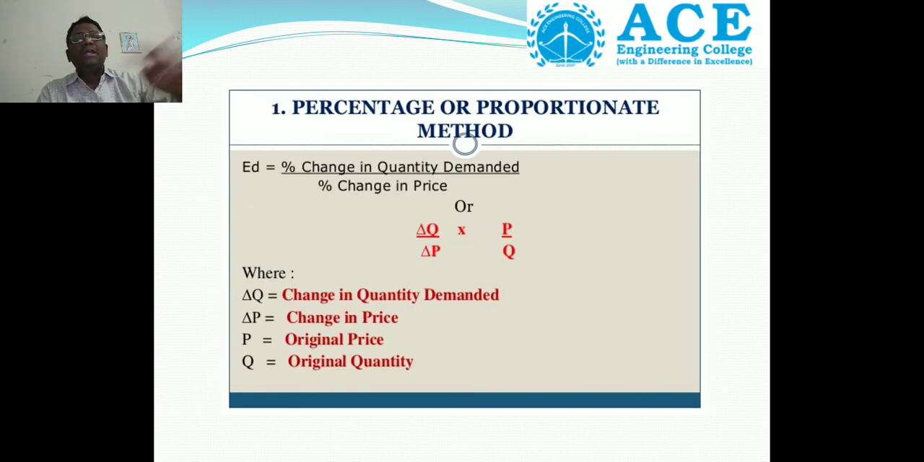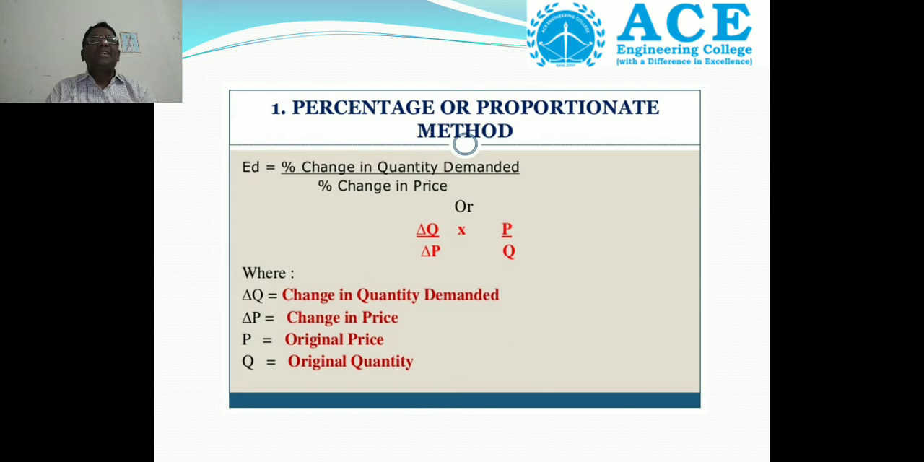First we should go through the percentage or proportionate method. What is the percentage or proportionate method? Percentage change in quantity demanded divided by percentage change in price, or Delta Q by Delta P into P by Q. What is the formula for percentage or proportionate method? Percentage change in quantity demanded by percentage change in price.